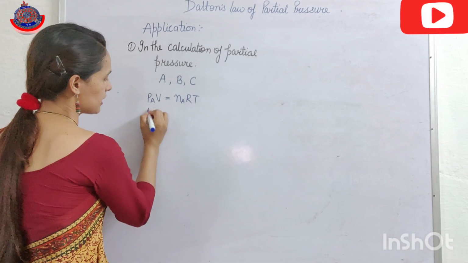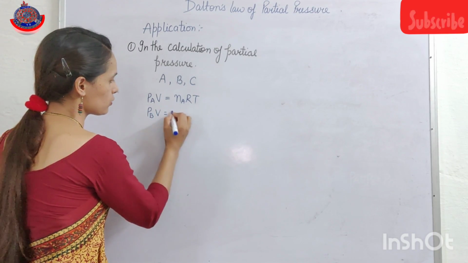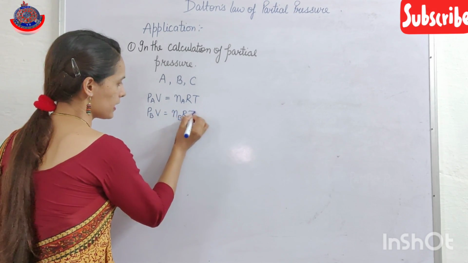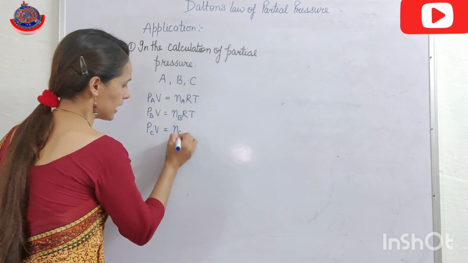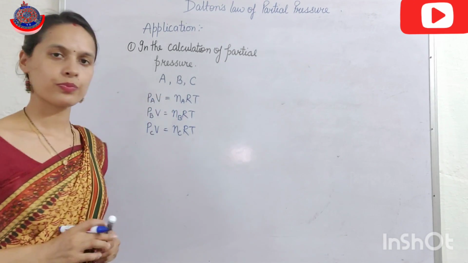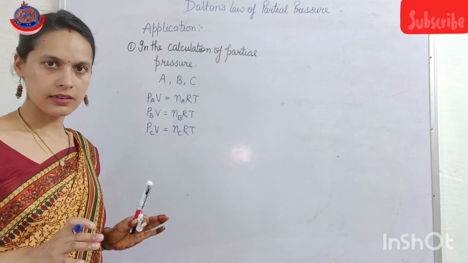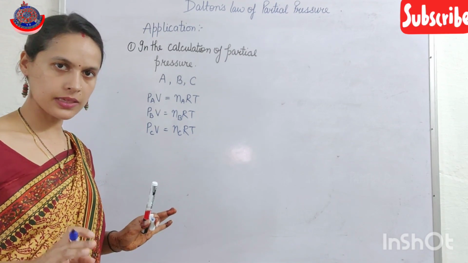Similarly for B, it's PB V equals nB RT, and for C it is PC V equals nC RT. Clear? This thing is clear, beta?